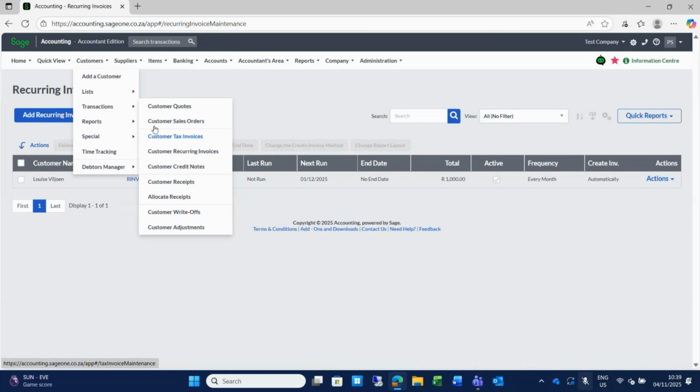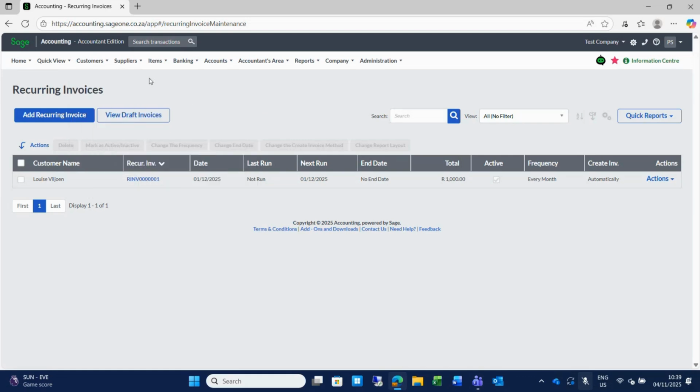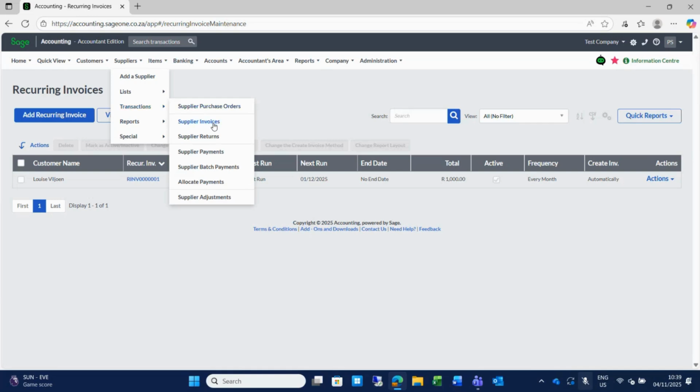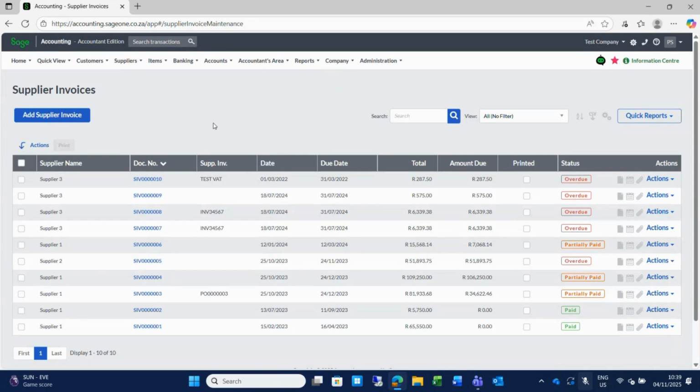Okay, so that was now a bit about your customers. You have reports. I will tell you a bit about reports later. On suppliers, I'm not going to go through the whole supplier invoice structure. It is exactly the same as your customer invoicing. This will just be where you buy your stock. So you buy your stock to sell your stock on the supplier screen.